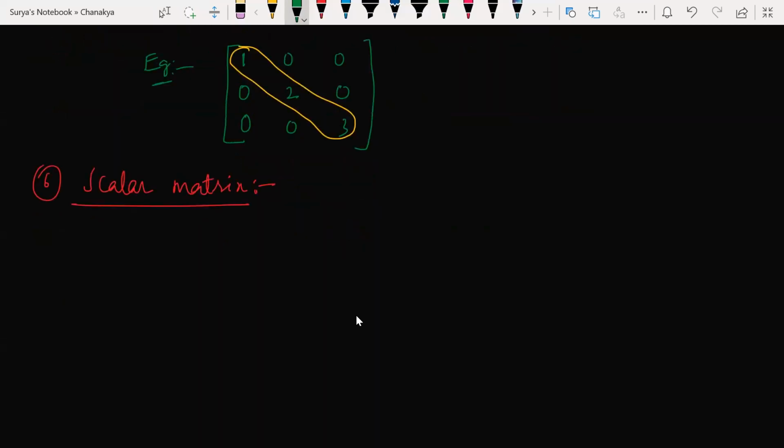A scalar matrix is very simple. Aij equals 0 for all i not equal to j, and on the diagonal Aij should be some scalar, some constant. It shouldn't be equal to 0 again. Understand my point? Let's take an example.